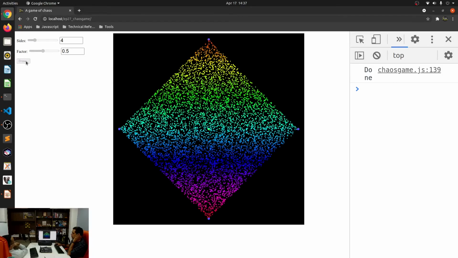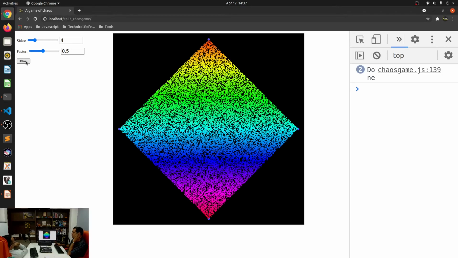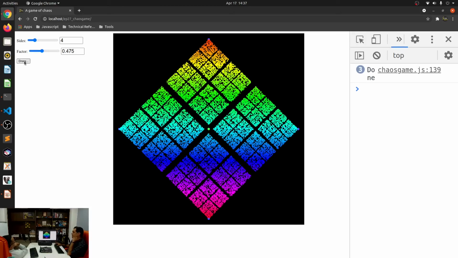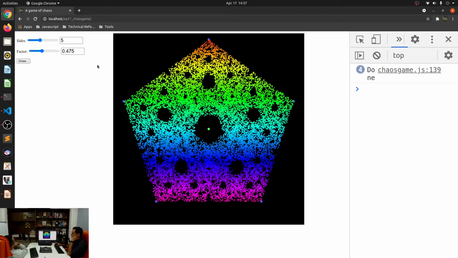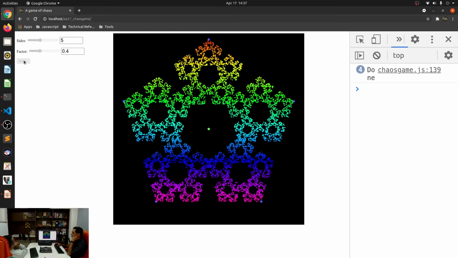Click on draw. There you go. Perfect. Right, and you can see that 0.5 doesn't produce any fractals. It's 0.475 draw. There you go. I'm getting there. Okay, let's increase it to 5. Let it be at 0.475. Still nothing. Let's say 0.4 draw.